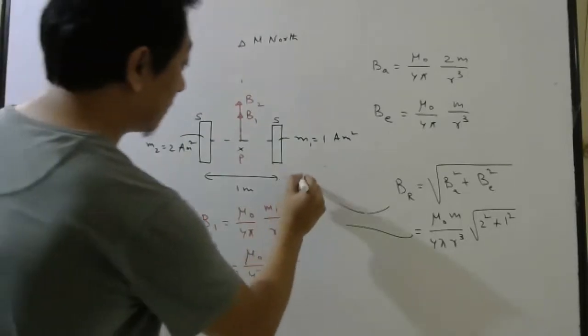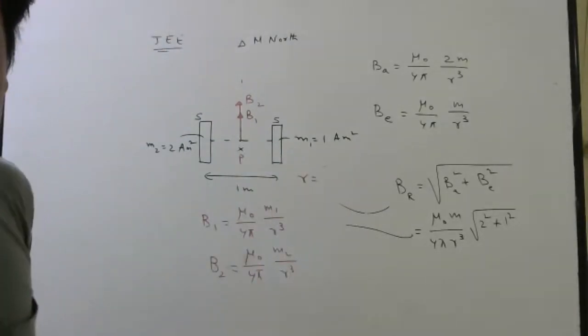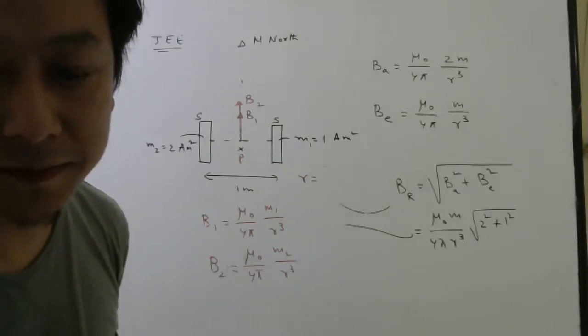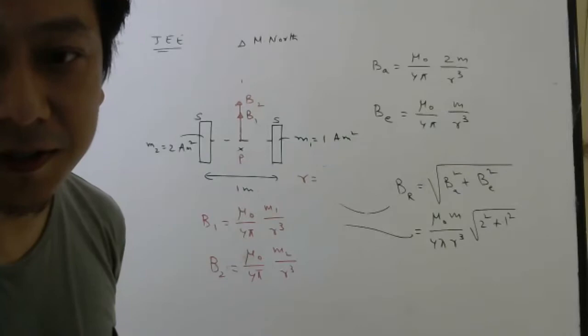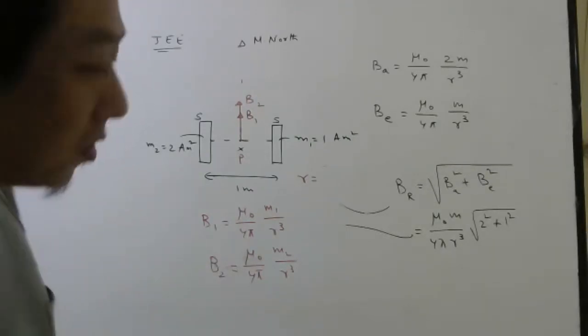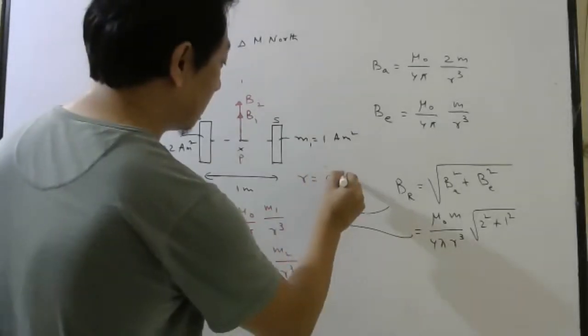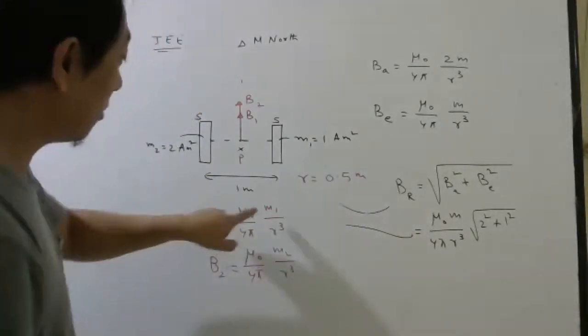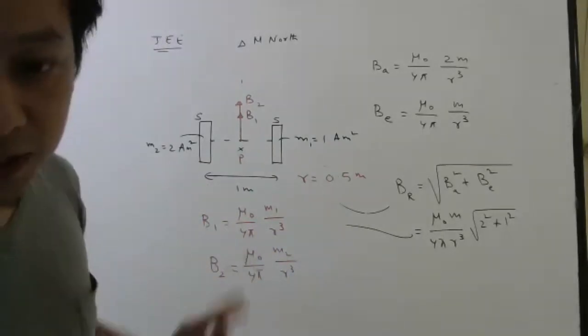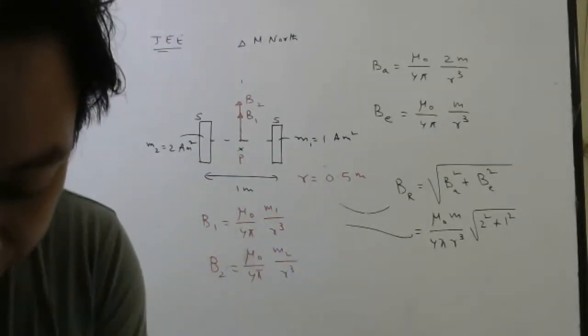What will R be in this problem? R is the distance between the observation point and the magnet. What R should I use? 1 meter? R is 0.5 meter. And M1 you have to write as 1, M2 as 2. So try to solve this problem yourself.